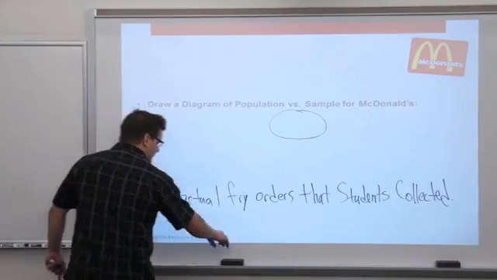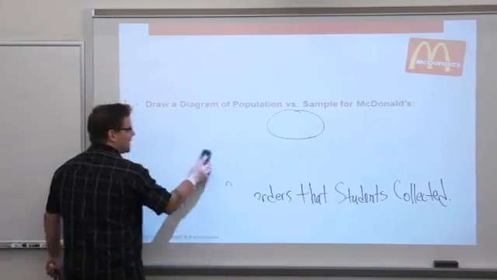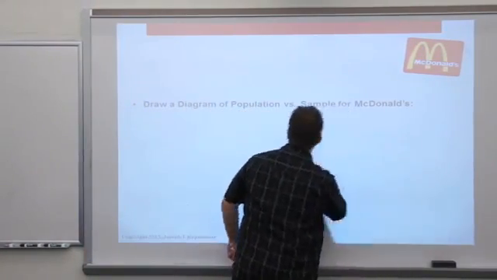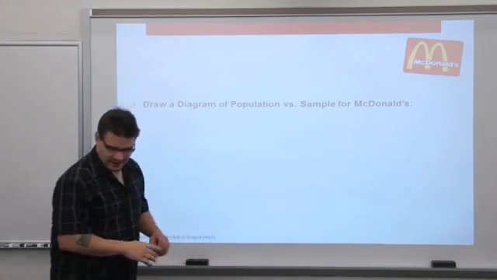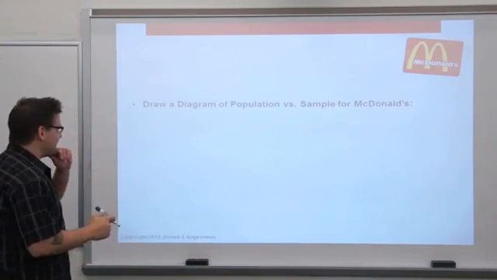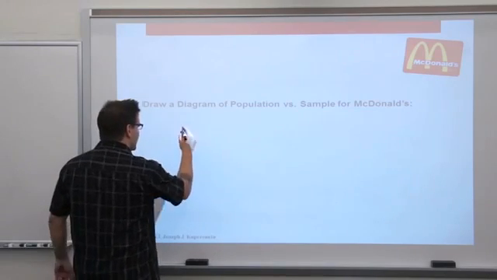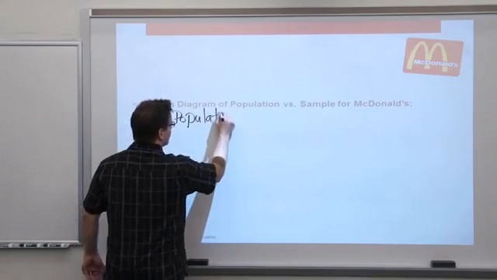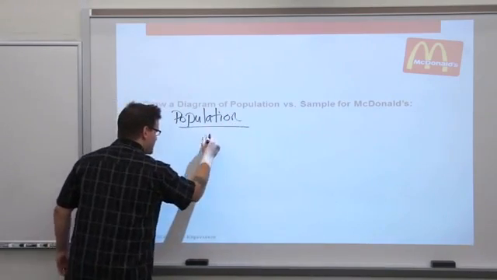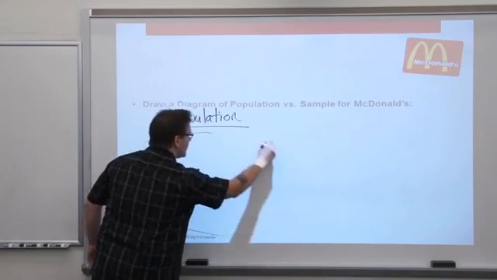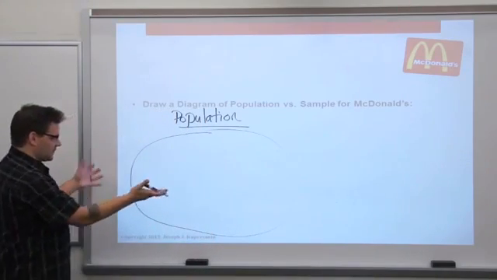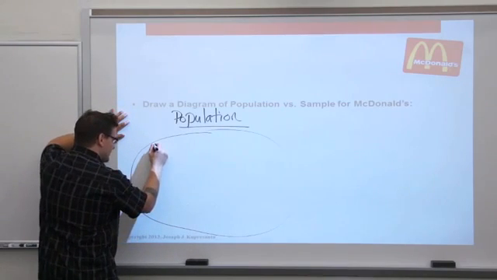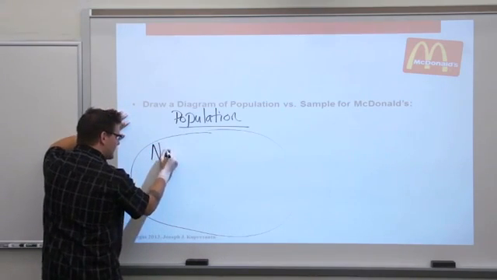All right, so the next task we have here is to draw a diagram of population versus sample. For this McDonald's example, I think I can squeeze it here on this slide. So we'll draw these pictures from time to time. Population. Usually we'll use a big circle that's sort of turned oval shape just because of where this writing is on the slide here. There are some symbols here. We'd just like to start using them on day one.